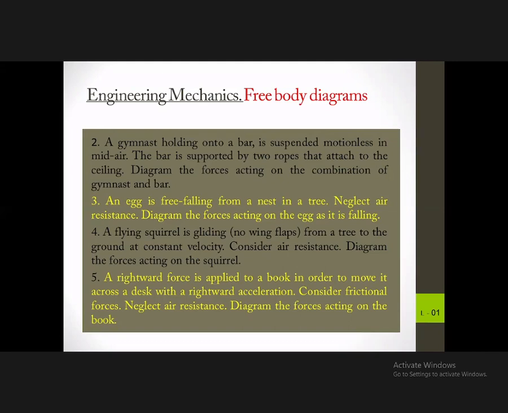this particular case, how the free body diagram could be drawn for this situation. So it is about a gymnast holding a bar which is supported by two ropes hanging from a ceiling or some higher poles.